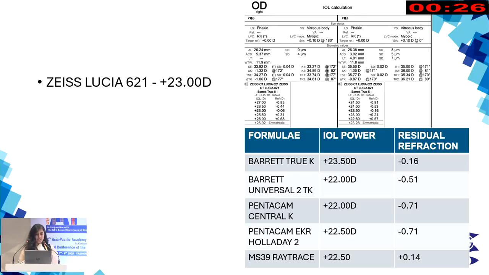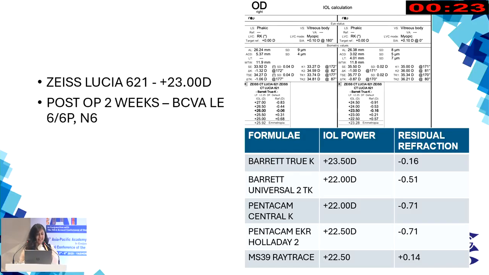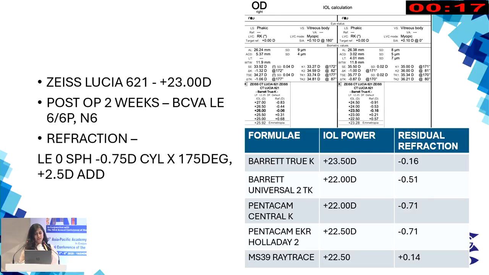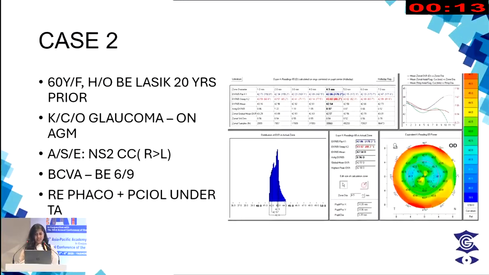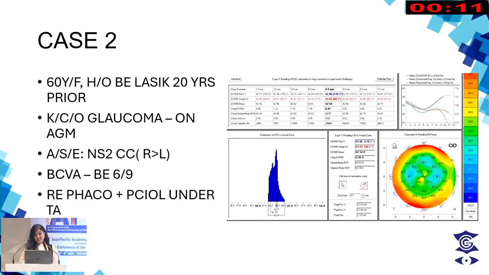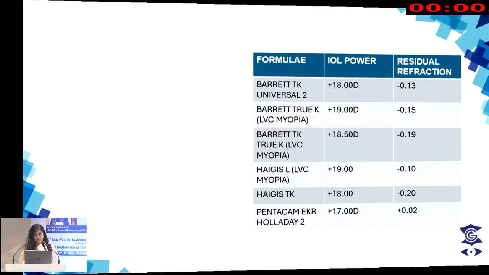So the patient underwent surgery with this plus 23 diopter lens, and we try and target a little more myopia. Post-operative BCVA was 6/6, with this being the refraction. The second case is in LASIK, with a patient who had undergone LASIK 20 years ago with cataract in the right eye greater than the left eye and BCVA of 6/9. So we performed the EKR maps, as you can see here, and right eye phaco was planned.